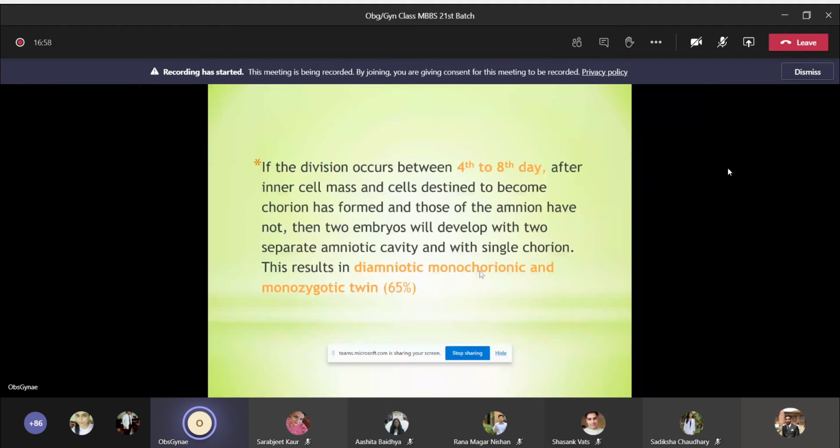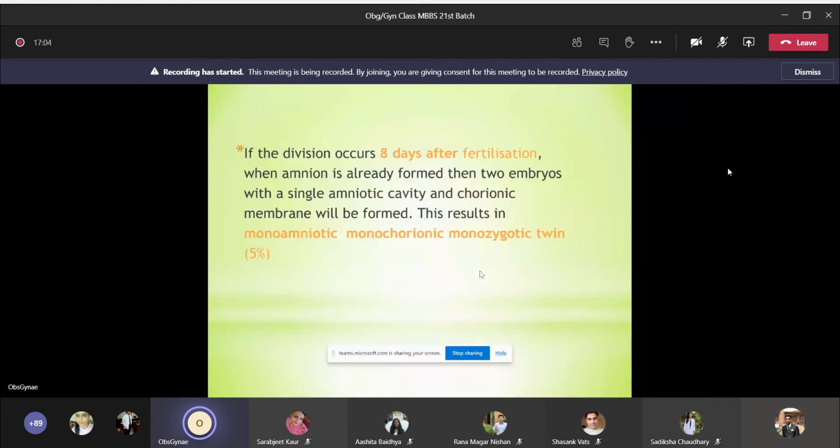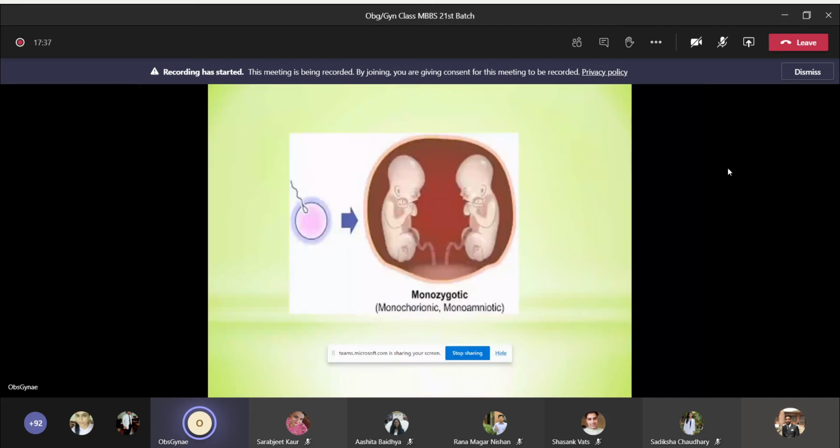And if the division occurs 8 days after fertilization, when the amnion is already formed, then two embryos with a single amniotic cavity and chorionic membrane will be formed. Okay, so there will be a single amniotic sac and a single placenta. So this results in monoamniotic, monochorionic, monozygotic twin. So this is a rare type. It occurs in 5% of cases. So this is monozygotic twin, okay? There's a single sac, there will be two babies with a single placenta. So this is a rare type and most complicated type of twin pregnancy.